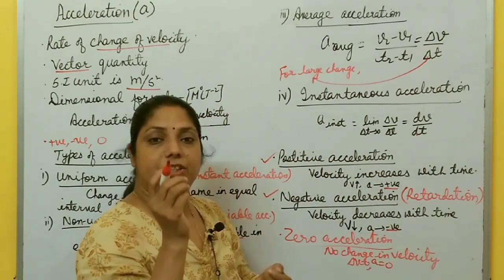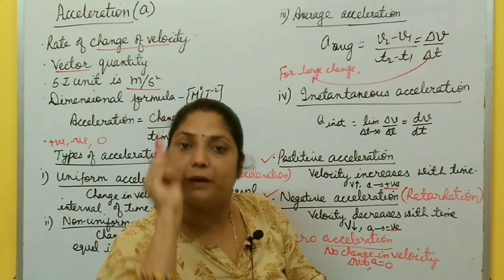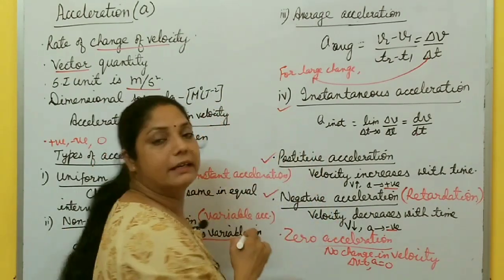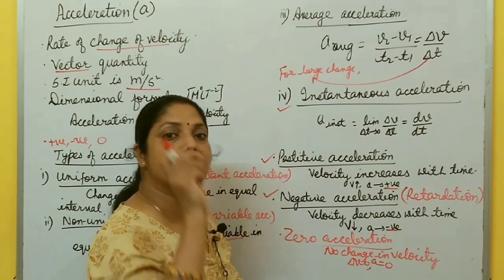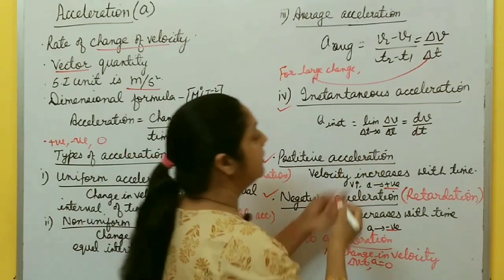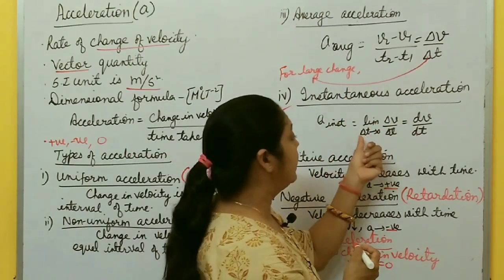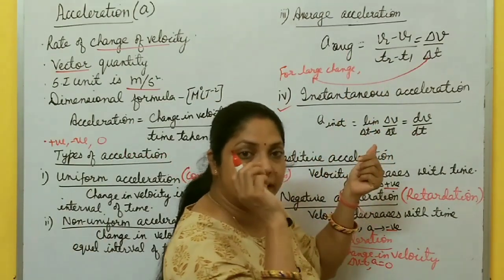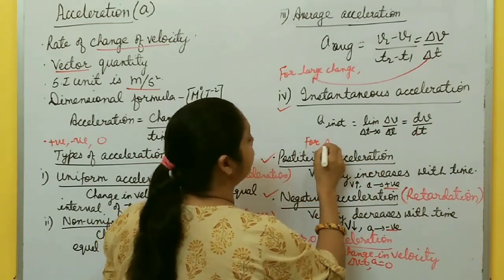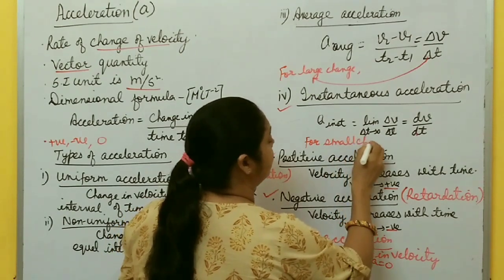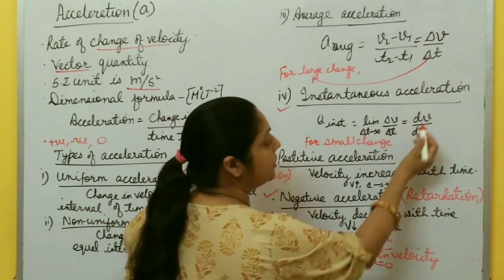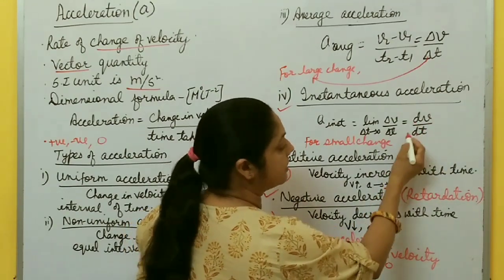This delta represents this large change, right? But during the journey, you have to calculate acceleration at a particular instant, particular time. For that one, you have to calculate instantaneous acceleration. Acceleration at a particular instant, right? And it is calculated by using average acceleration when delta T tends to 0, whenever there is a small change. This instantaneous is used for a small change. And here, delta V by delta T, limit delta T tends to 0 equal to dV by dt, derivative of V with respect to T.